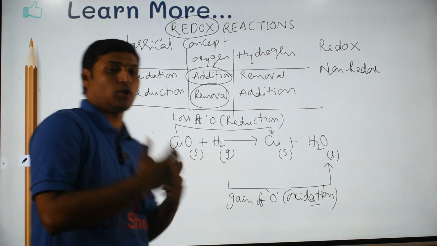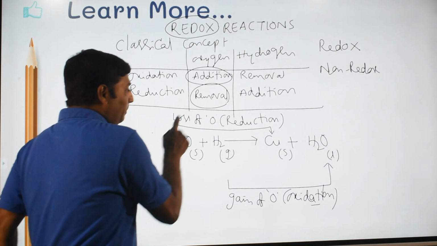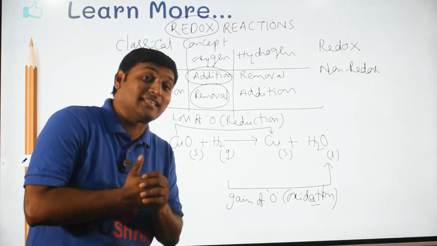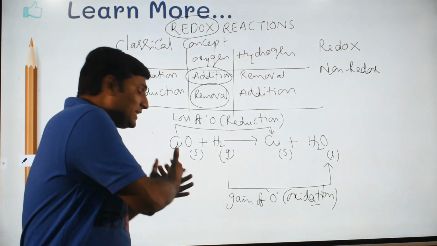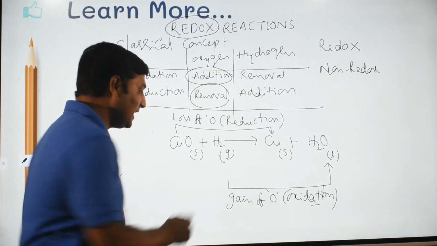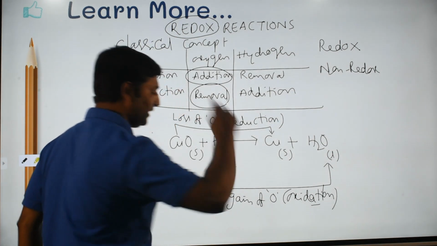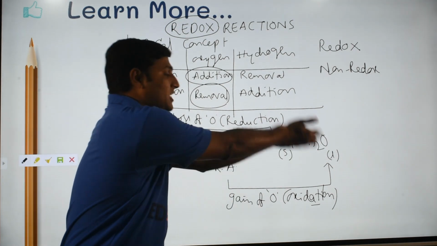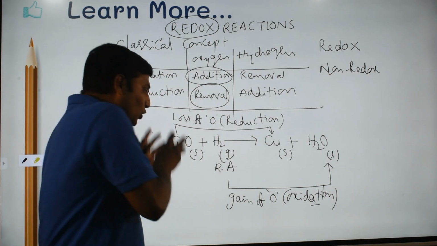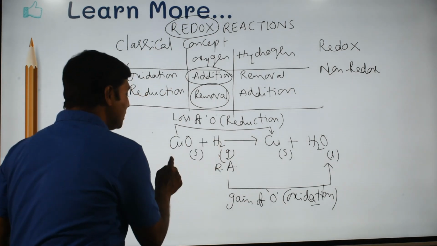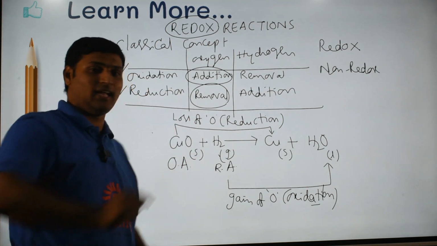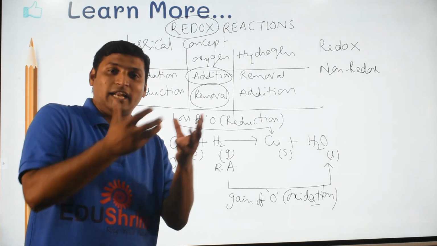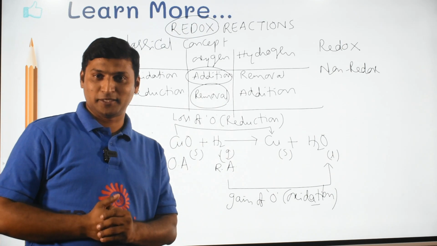So now the next question here is, cupric oxide has lost oxygen, has undergone reduction. Who helped cupric oxide undergo reduction? Hydrogen, because it is pulling away oxygen from cupric oxide. Hence, hydrogen is called the reducing agent in the reaction. Similarly, who supplied oxygen for hydrogen to undergo oxidation and become water? Cupric oxide. So, cupric oxide has caused oxidation of hydrogen. So, cupric oxide is called the oxidizing agent. And hence I said a redox reaction is nothing but a reaction between a reducing agent and an oxidizing agent.